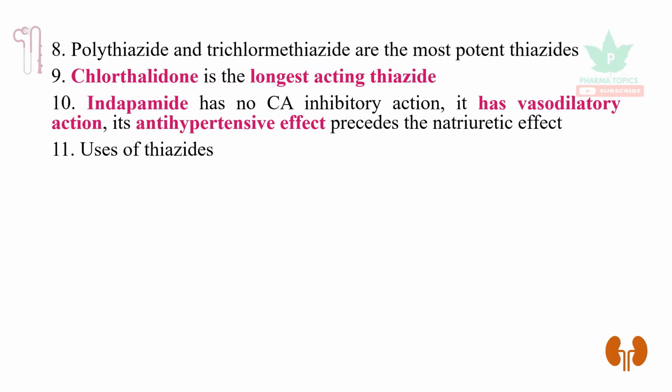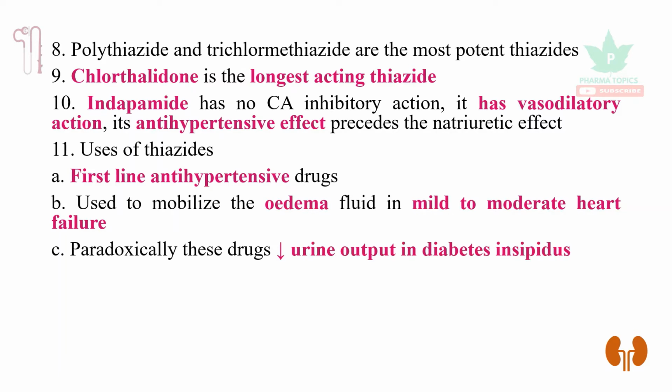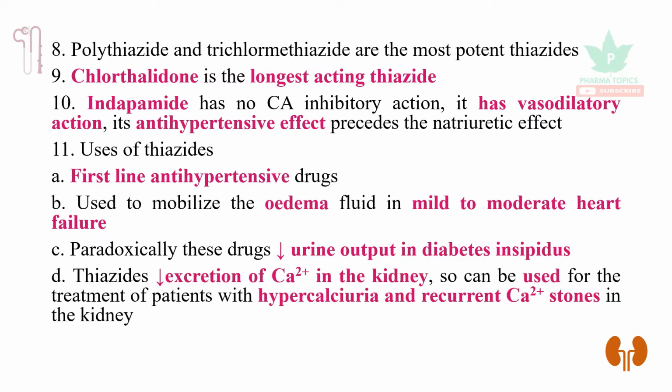Let us see the uses of thiazides. They are first-line drugs as antihypertensives, and are used to mobilize edema fluid in mild to moderate heart failure. Paradoxically, these drugs reduce the urine output in diabetes insipidus. Thiazides decrease the excretion of calcium in the kidney, so they can be used for treatment of patients with hypercalciuria and recurrent calcium stones in the kidney.